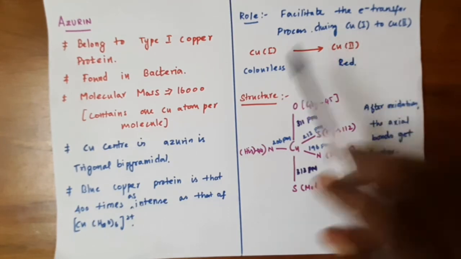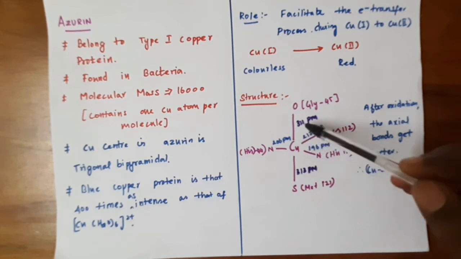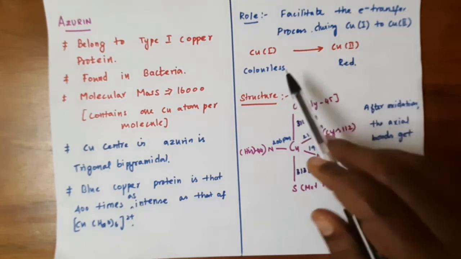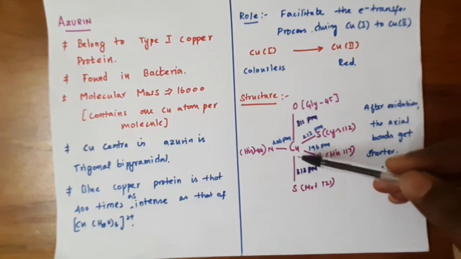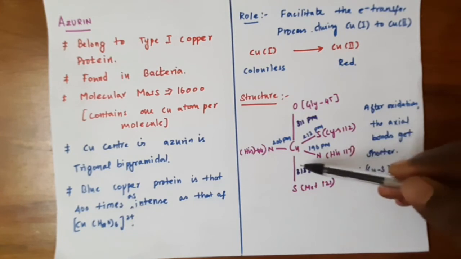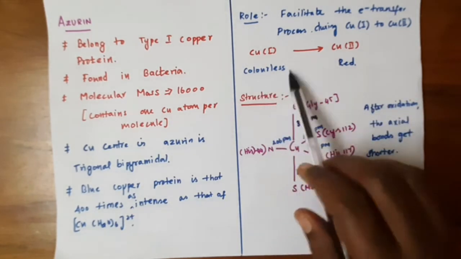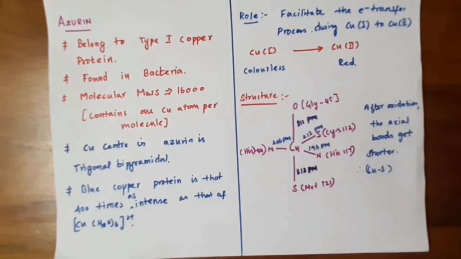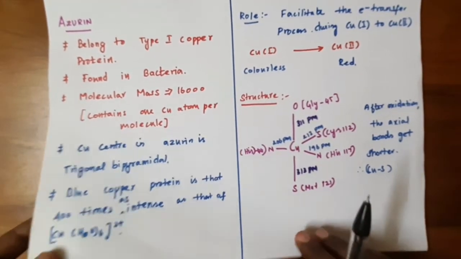Before the oxidation the structure will be like this, and the two axial bonds are very long. After the oxidation from copper 1 to copper 2, the copper-methionine bond, that is the copper-sulfur bond, gets shorter. So the copper-methionine bond gets shorter after the oxidation of copper 1 to copper 2. This is about azurin. So these are examples of blue copper protein type 1.